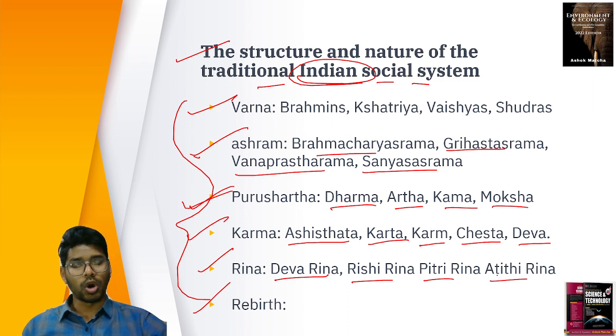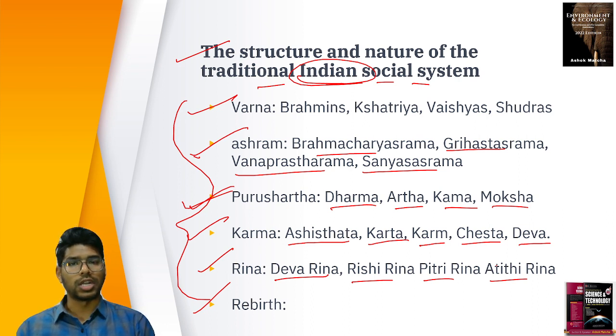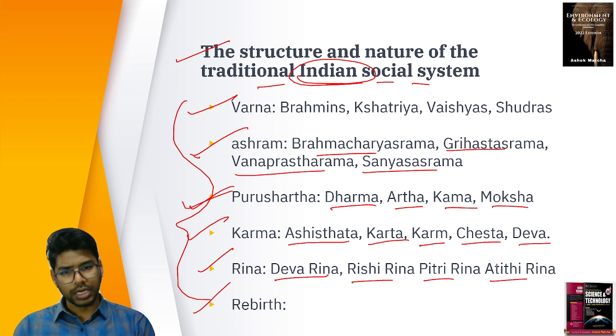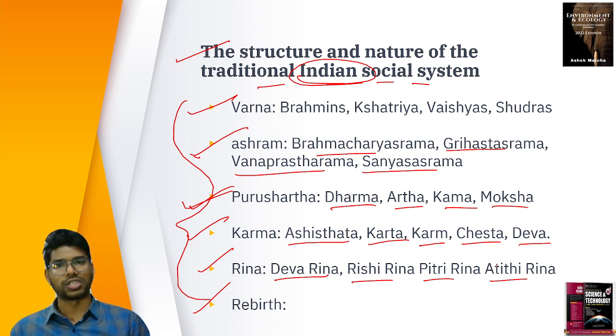So what kind of structure or nature of the traditional Indian societal system do we have? We believe in karma, we believe in rebirth. Karma is totally different from rebirth. Karma is something which is happening right now, and rebirth is something imaginative. We don't really know that it is happening, it is just a belief.